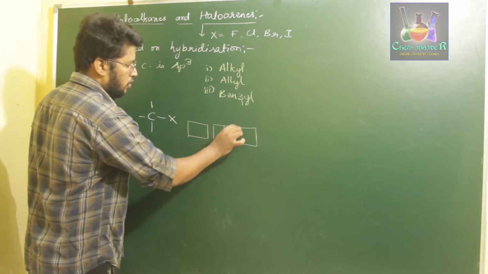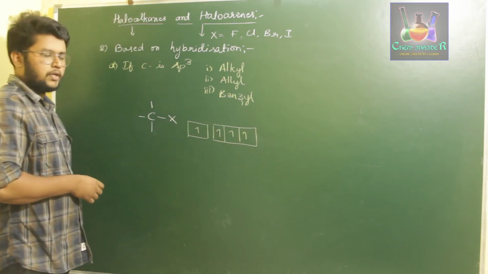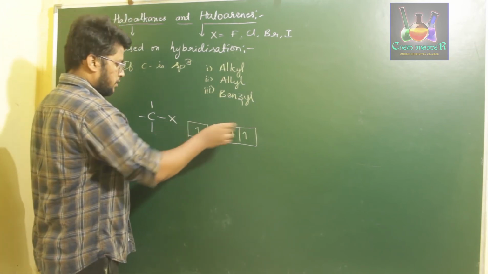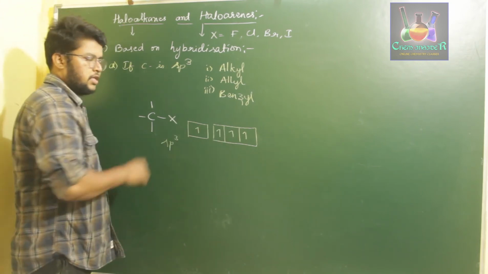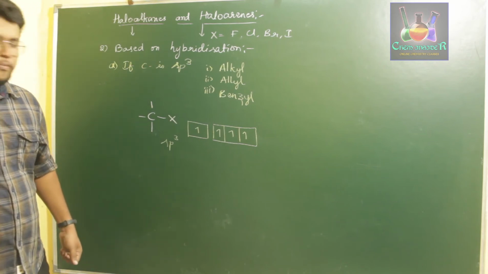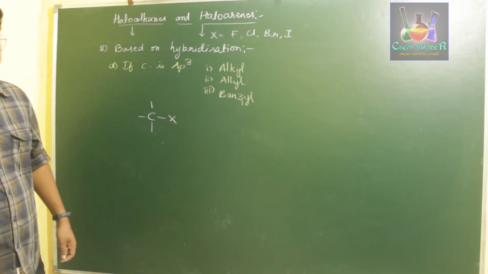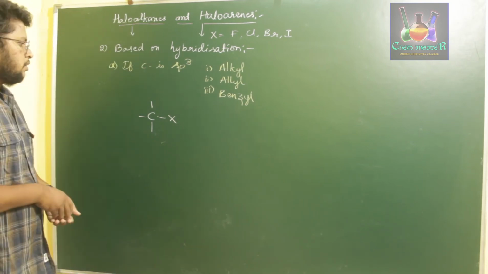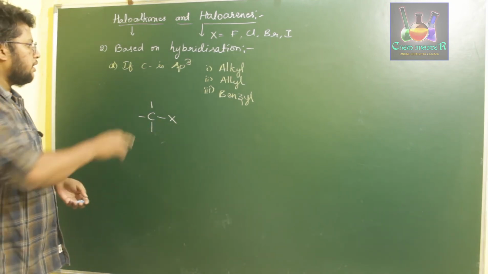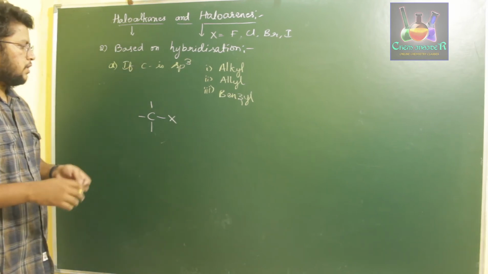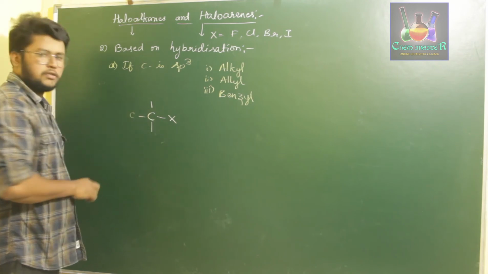Carbon, as we know, has 4 valence electrons in its valence shell, in the excited state, right? So s and 3 p orbitals mix, that gives us sp3. So if a carbon has this type of structure, sp3, then it has 4 single bonds or 4 sigma bonds. Under the sp3 condition, we should have the carbon geometry like this. If the halogen is attached to a carbon with this kind of environment, we call it a carbon with sp3 hybridization.